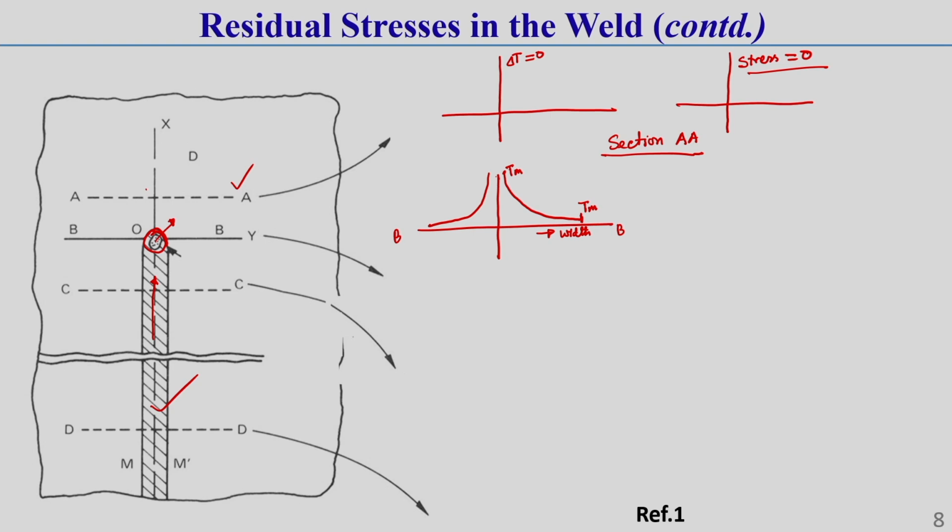It cannot sustain any external loading. That is why, once we draw the stress near the weld zone, as this material is in a molten state, let this axis represent the stress, the stress will be 0.